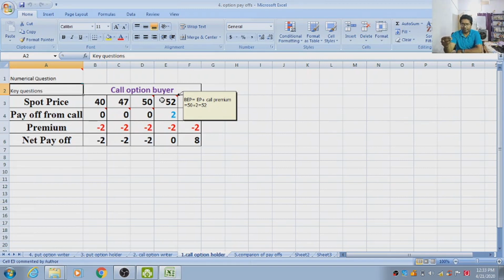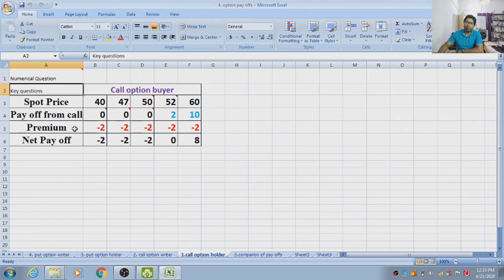In this case, the payoff will be 52 minus 50, that is 2, which is highlighted by blue color. In the next case, the payoff will be 10, 60 minus 50, that is the exercise price. Now we have recorded the premium.